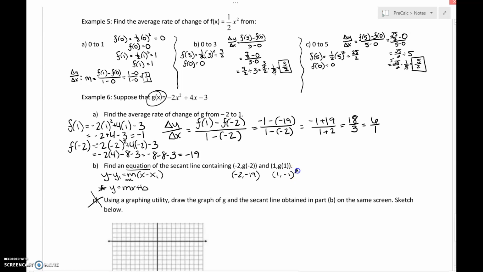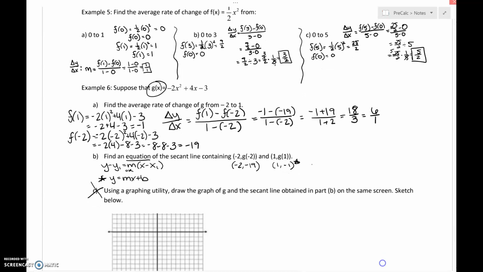I'm going to choose 1, negative 1. If you choose negative 2, negative 19, you will get the same answer as long as our arithmetic is the same, okay? So I'm going to put it into point slope form. So y minus negative 1 is equal to 6 times x minus 1. And we get y plus 1 is equal to 6x minus 6. y is equal to 6x minus 7. And that is the equation of the secant line.